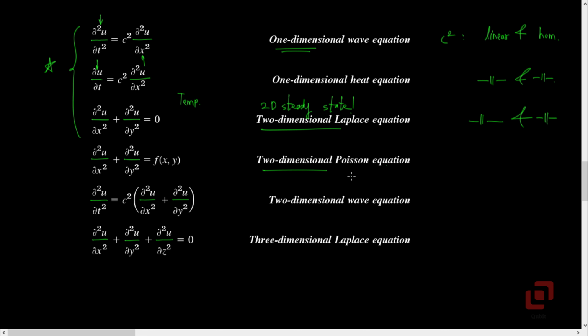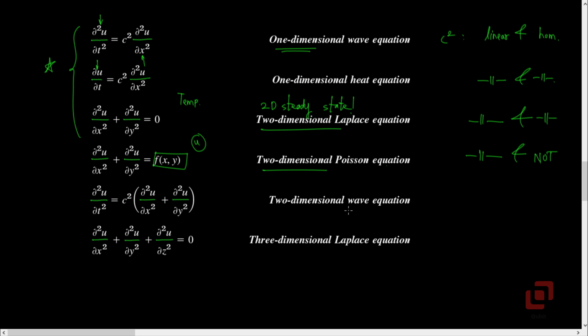The two-dimensional Poisson's equation is ∂²u/∂x² plus ∂²u/∂y² equal to f of x comma y. Note that the right hand side of this differential equation does not contain u. So as long as f of x comma y is not equal to 0, the Poisson's equation is not homogeneous, because a homogeneous partial differential equation contains u or its derivatives in each term of the PDE. As f of x comma y is independent of u, we can say that it is not homogeneous but is linear.